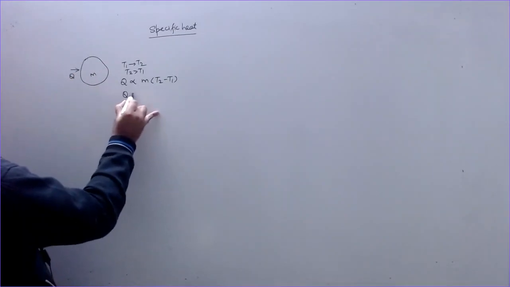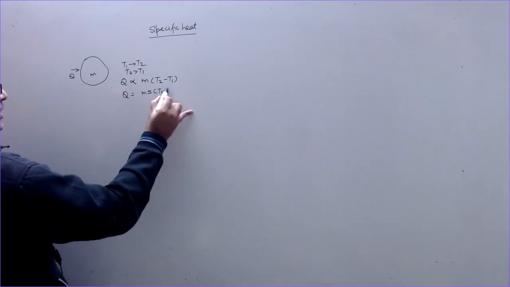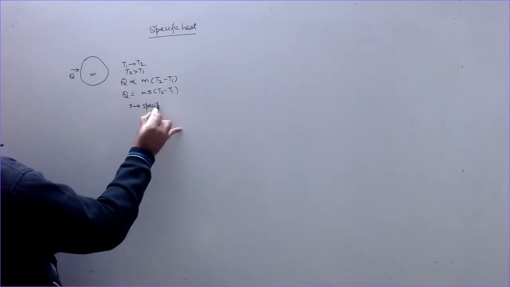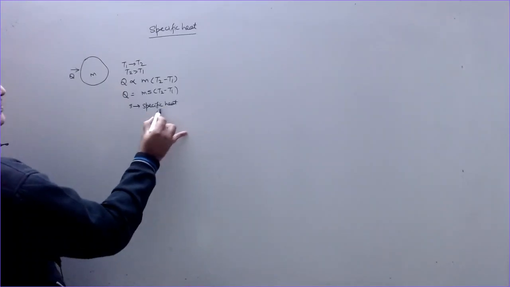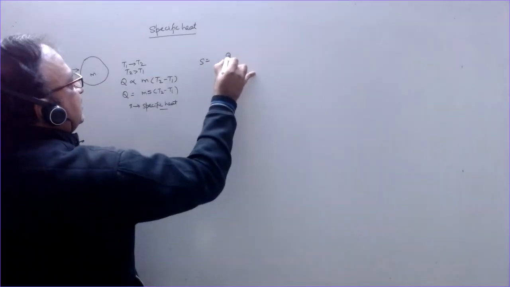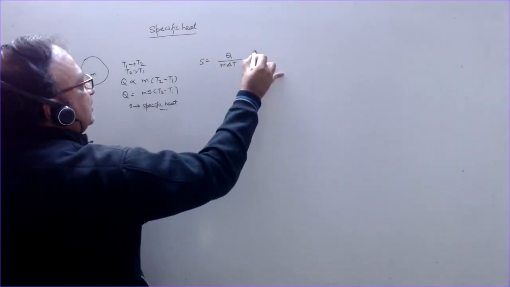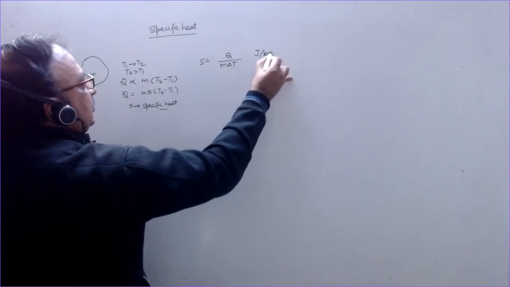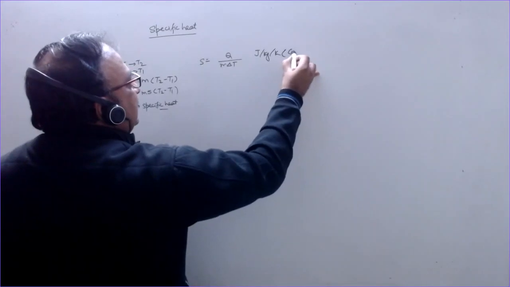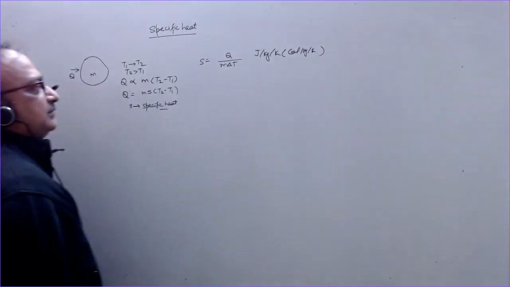So I can write Q is equal to m S (T2 minus T1). S is called specific heat. This is a specific heat. So S is written as Q by m delta T. The unit is joule per kilogram per Kelvin, or calories per kilogram per Kelvin or per degree Celsius.